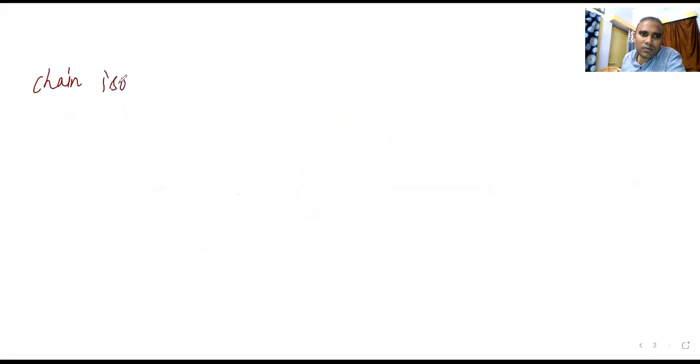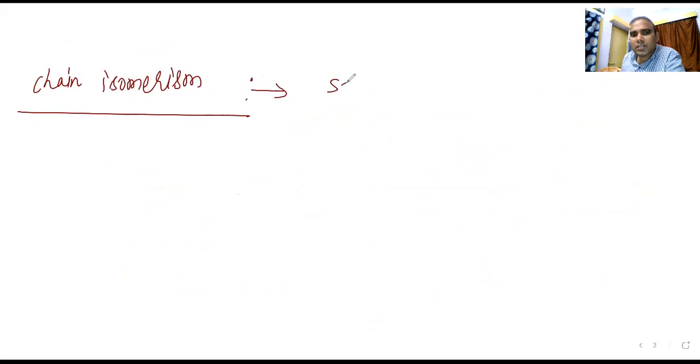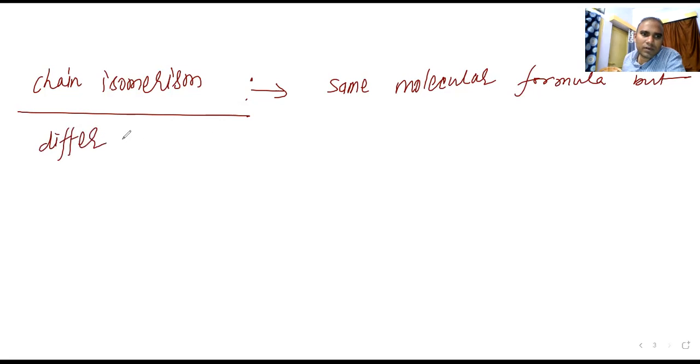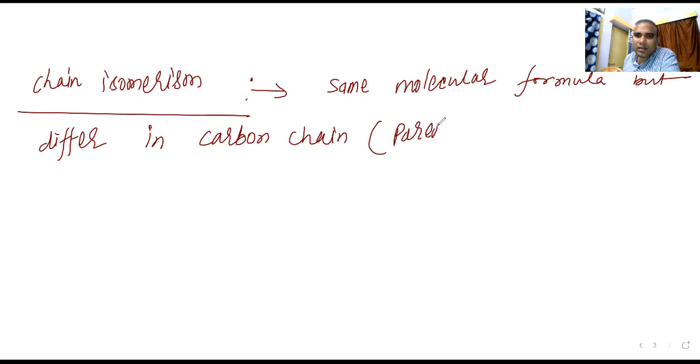Chain isomerism. What is chain isomerism? Same molecular formula, but differ in carbon chain. In bracket, I am writing parent chain. Whatever the longest chain we have selected, that is what differs.